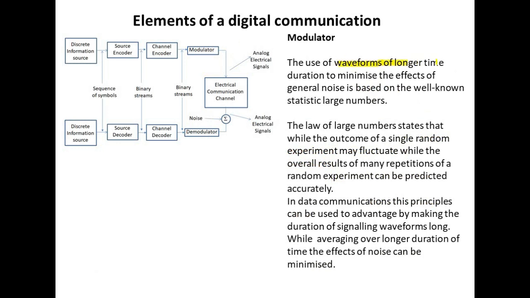The use of waveforms of longer time duration to minimize the effects of noise is based on the well-known statistical law of large numbers. The law of large numbers states that while the outcome of a single random experiment may fluctuate, the overall results of many repetitions of a random experiment can be predicted accurately. In data communication, this principle can be used to advantage by making the duration of signaling waveforms long. While averaging over longer durations of time, the effects of noise can be minimized.